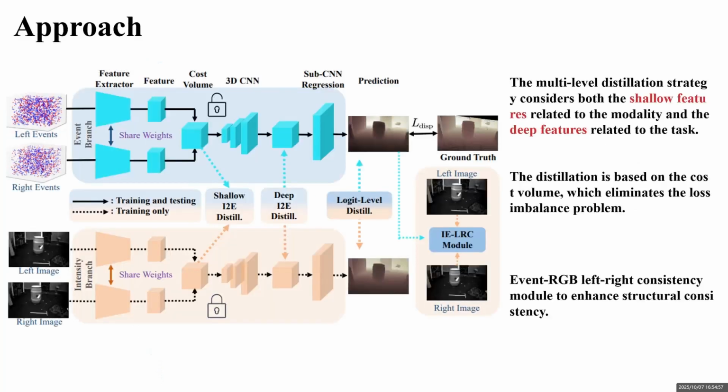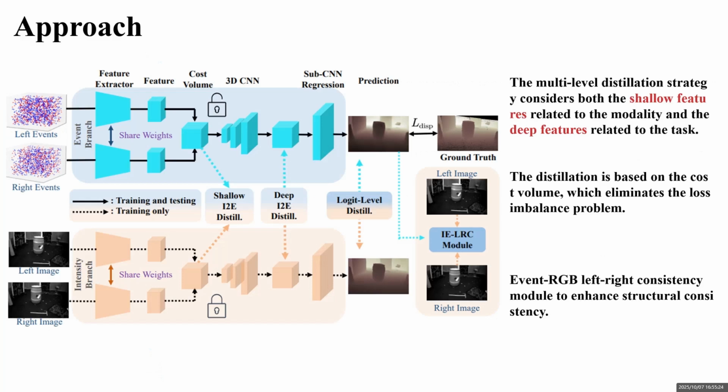Our method consists of two branches, an event branch and an RGB branch. During training, we fully extract information from the RGB branch and distill it into the event branch. During test, we retain only the event branch, achieving dense stereo matching while preserving the low latency characteristics of the event branch. Specifically, we implement a multi-level distillation strategy.